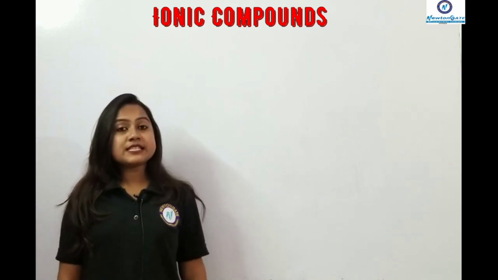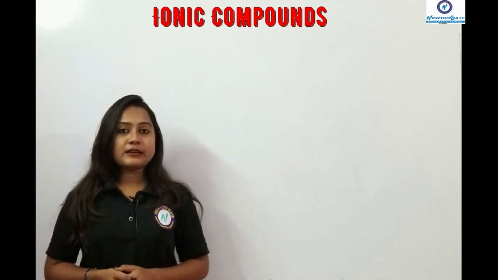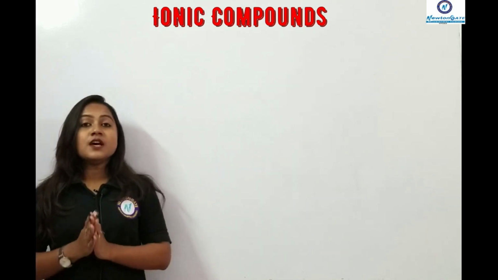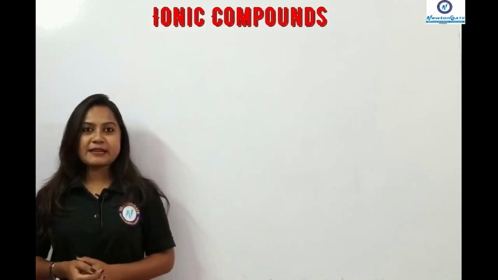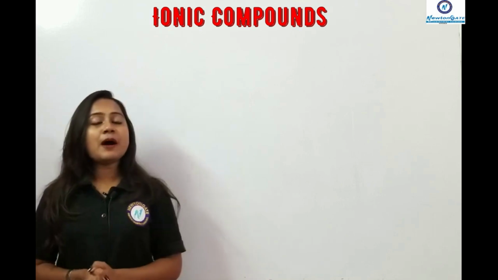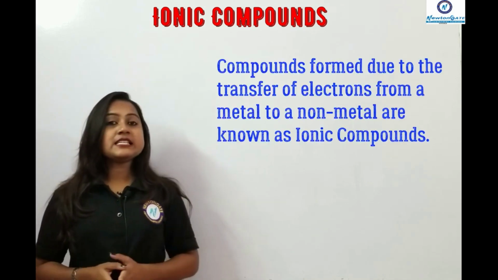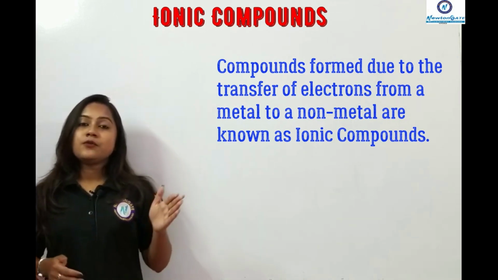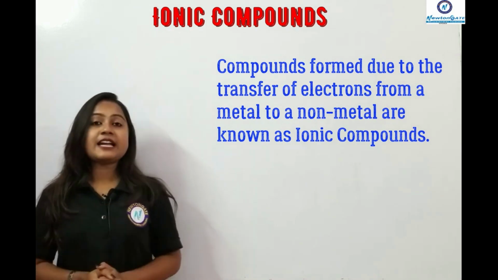Now we are going to discuss ionic compounds and covalent compounds. As we are talking about metals and non-metals, they perform two types of bonding. First is the ionic compound or ionic bonding. In this case, the metals transfer their electrons to non-metals, forming the ionic compound.